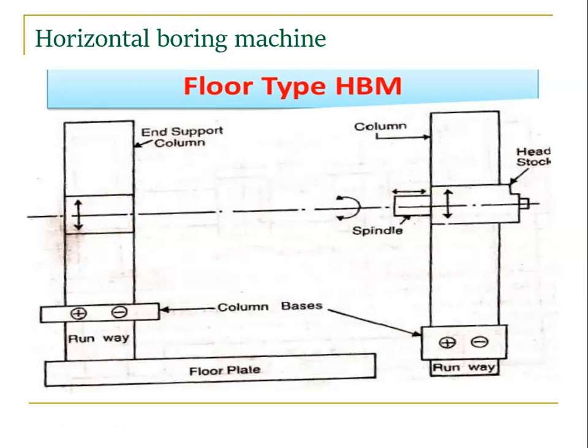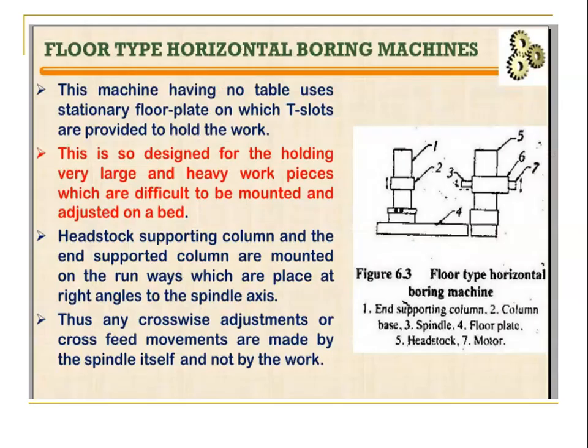The only difference is that in floor type we have a floor plate instead of a bed. Similarly, we have two runways, right? So the two runways allow the columns to move. This machine has no table; it uses a stationary floor plate on which T slots are provided to hold the work. So we don't have a separate table. Instead we have a floor plate on which the T slots are provided to hold the work, so we can hold the workpiece in the T slots.